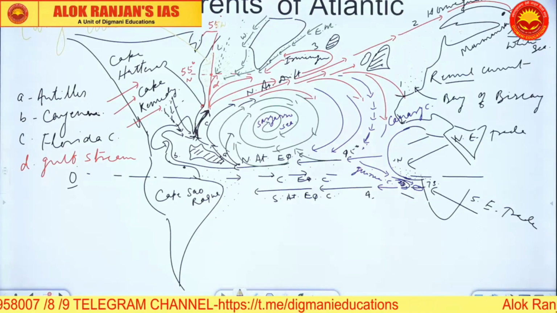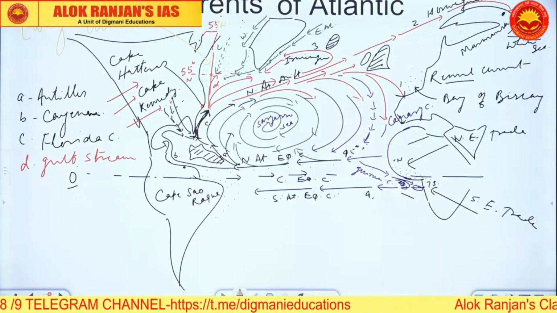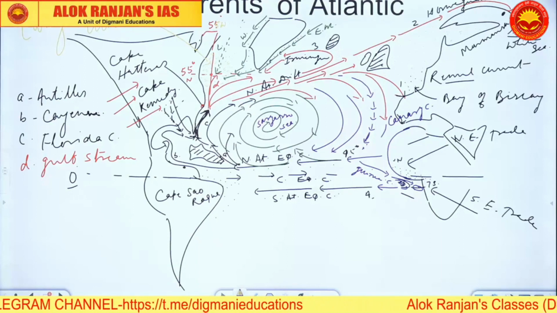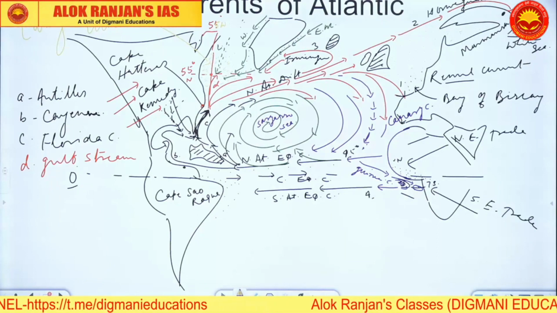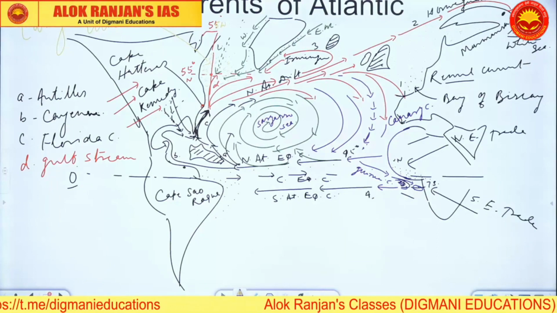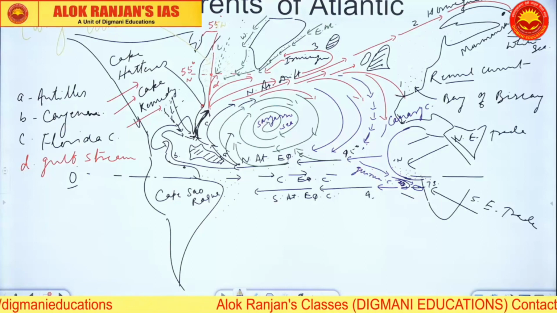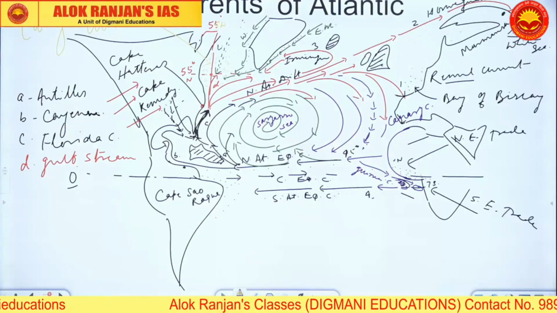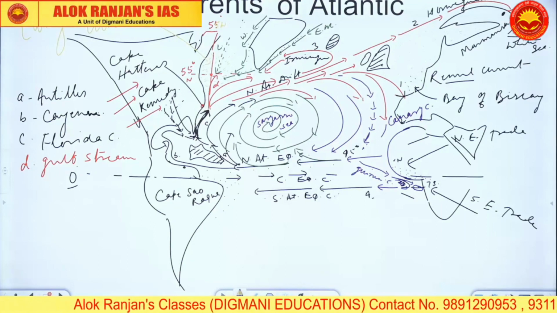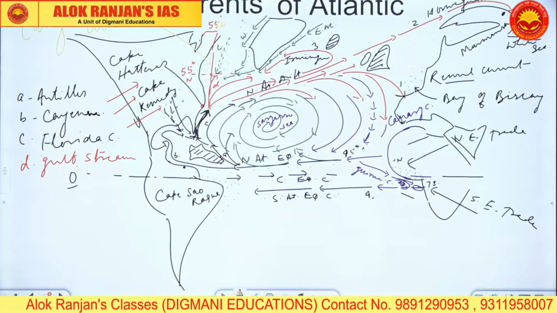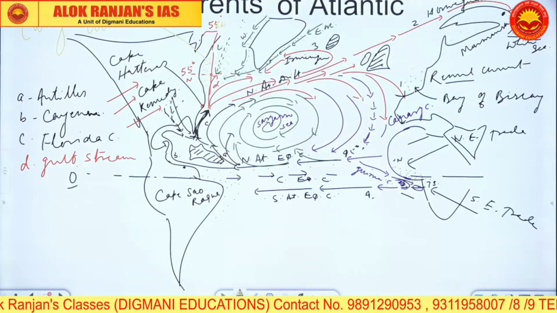Cold upwelling zone, then desert formation, Ekman's pumping and spiral laws, then distribution of all these currents, their naming, their location, the fishing belts.